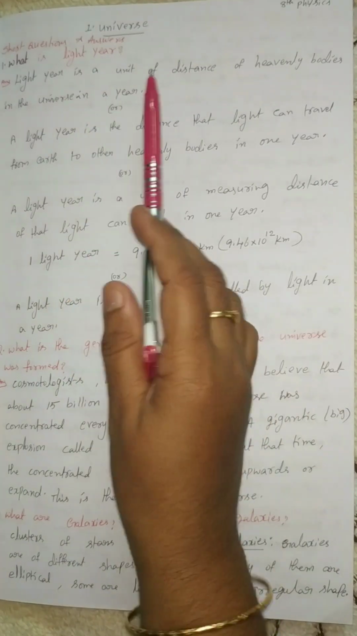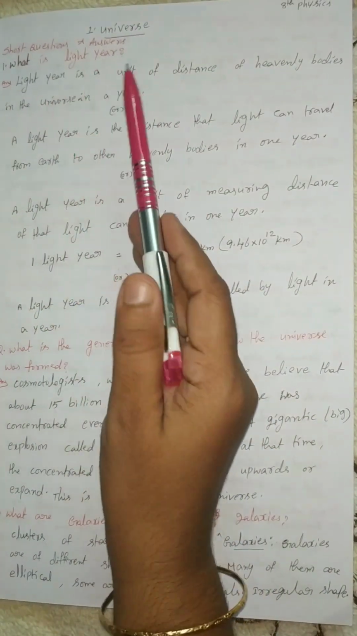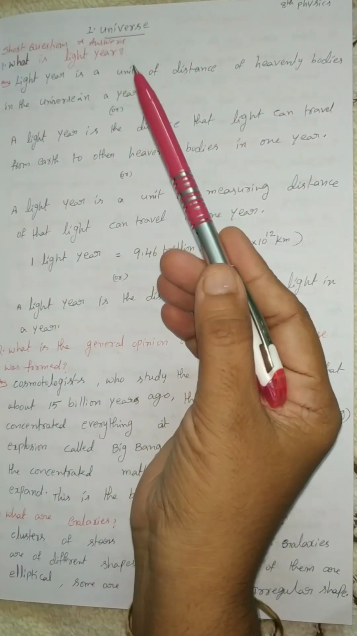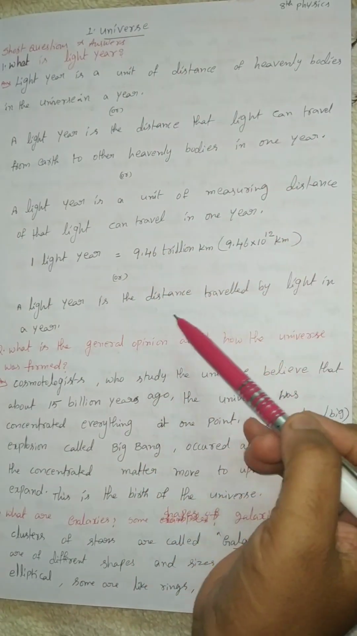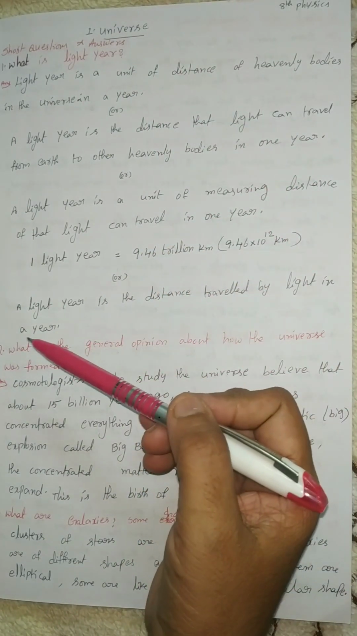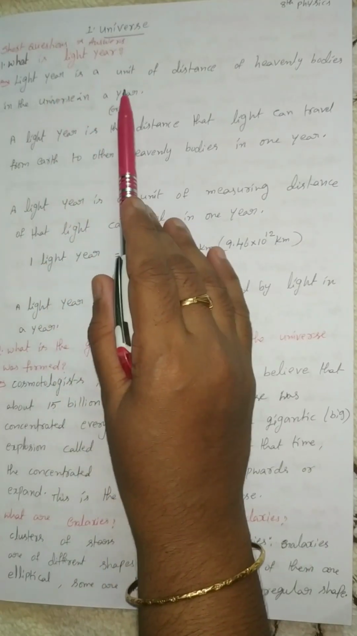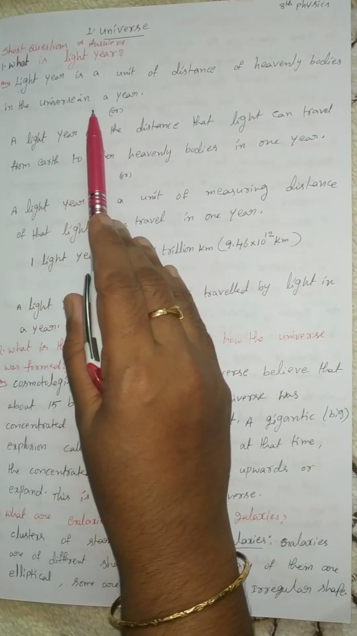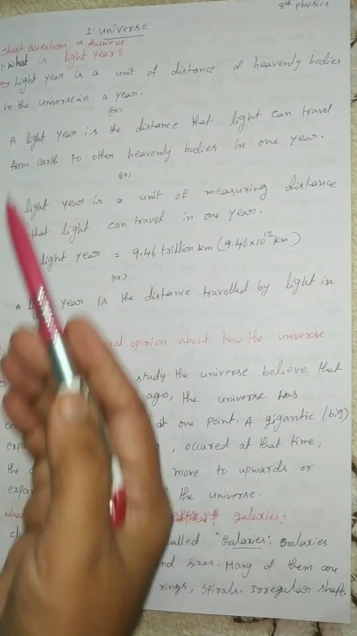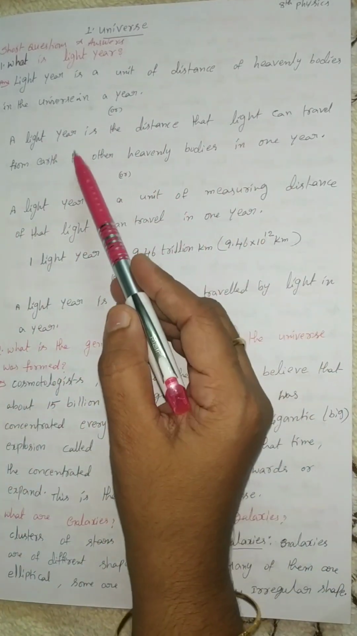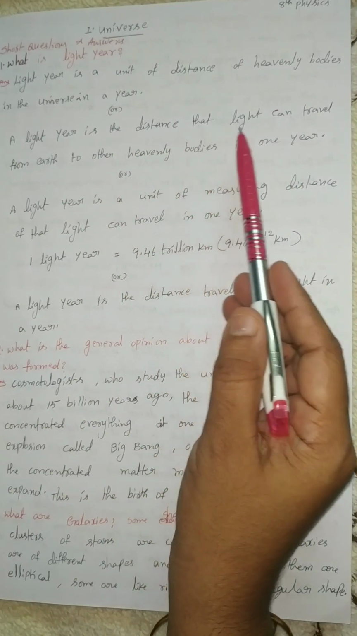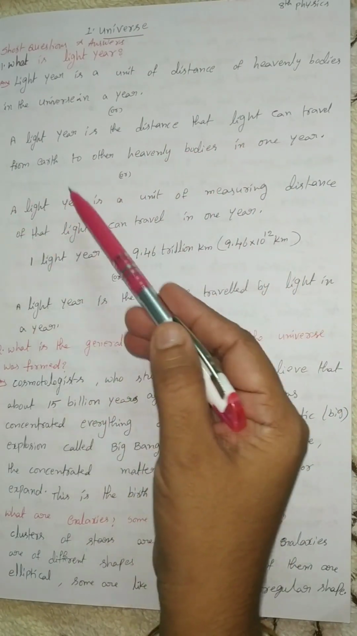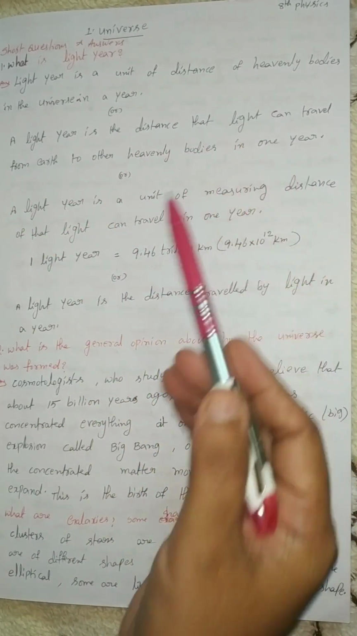What is a light year? What is the meaning of the light year? Simply we say that a light year is the distance traveled by light in a year. Light year is a unit of distance of heavenly bodies in the universe. Heavenly bodies means stars, etc.